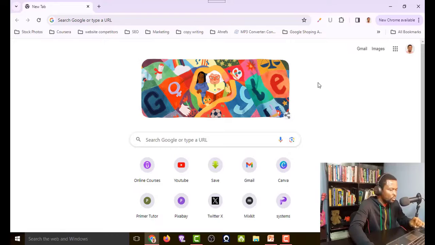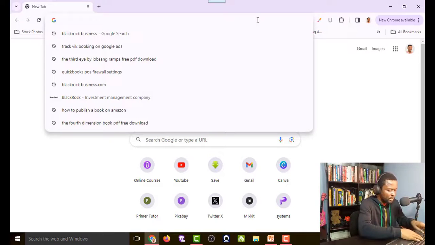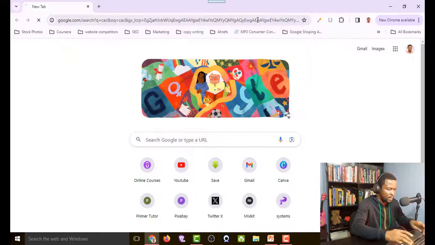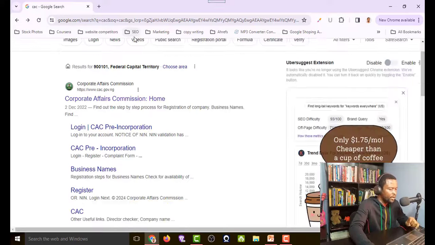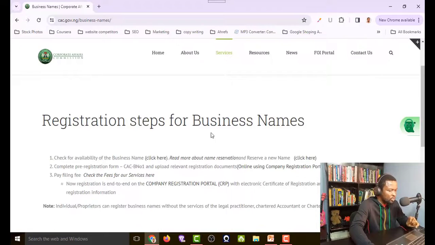The first thing we are going to do is to head over to the website of the Corporate Affairs Commission. So I'll just go to my address bar and type in CAC and hit enter. Here I'll go down to where I have business names and click. After clicking, it takes me to this page that says registration steps for business names. So you can see here number 1, 2, 3.